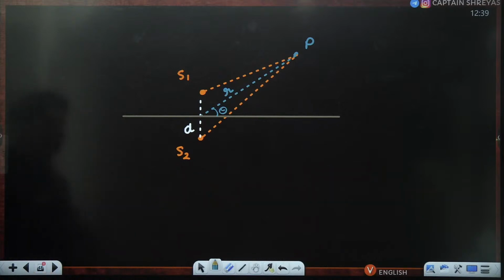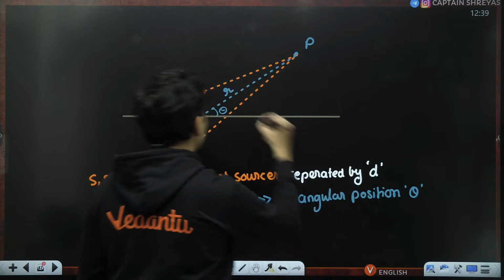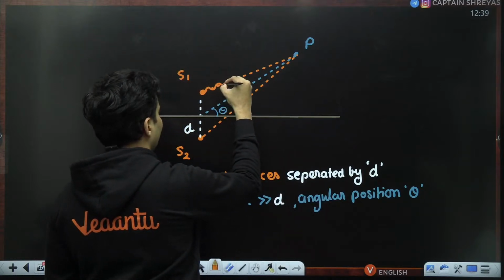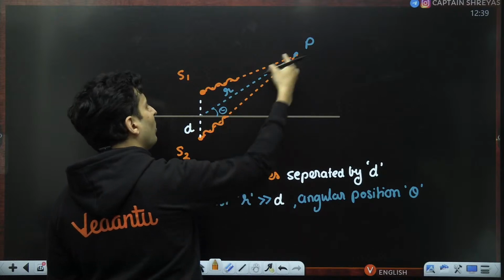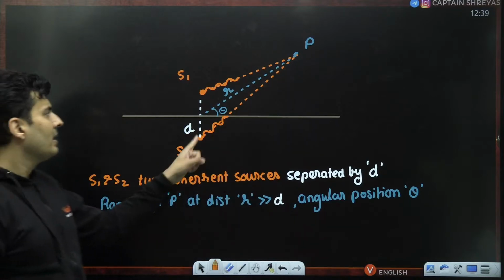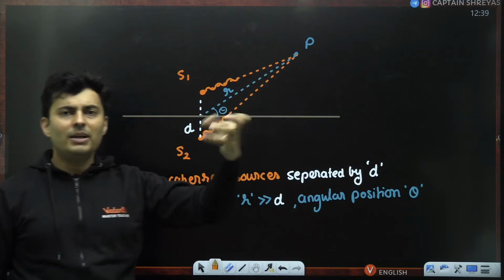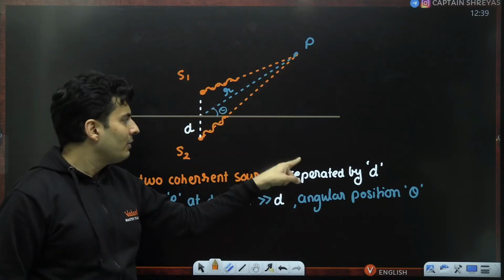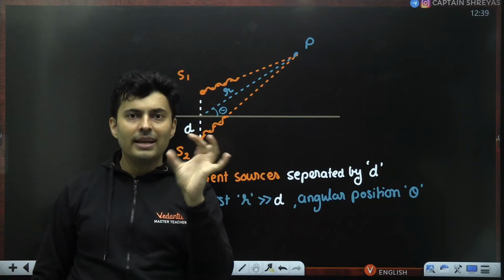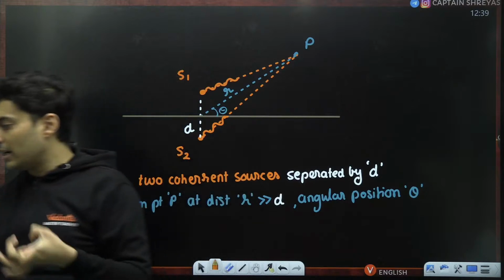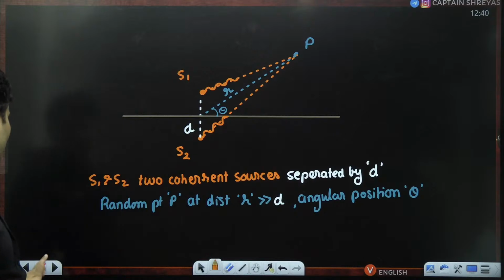What I want to know: if both these sources generate waves, they won't reach the point P simultaneously. Obviously, this wave will reach first, this wave will reach a little bit later. If point P was here, then this will reach late, this will reach earlier. So there is a delay, a path difference which is created. That path difference will help me understand constructive, destructive, and so much more.